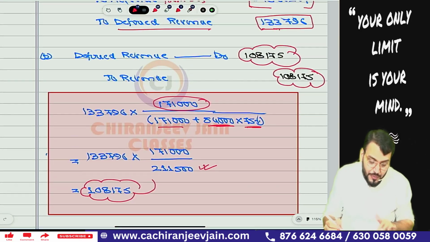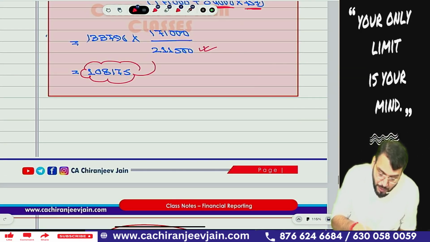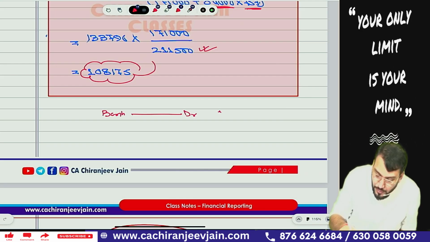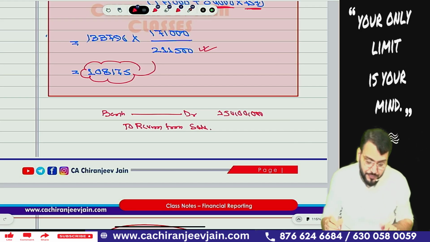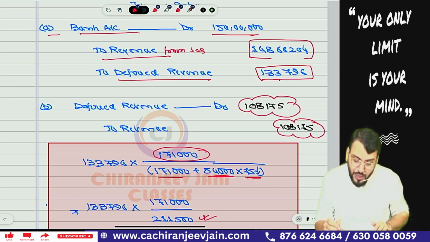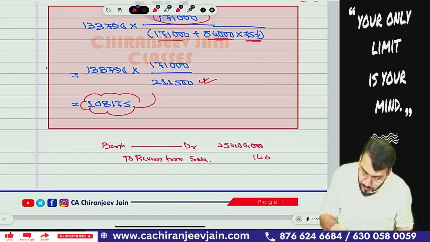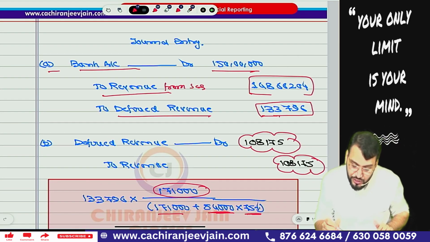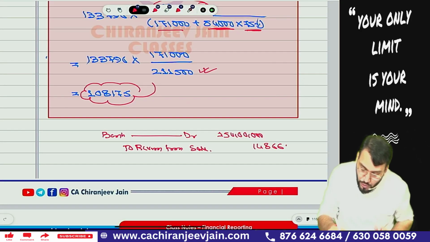So what you can do? You can pass one compound journal entry. Bank account debit, how much? 150 lakh, to revenue from sale, how much? 148, 66, 204.